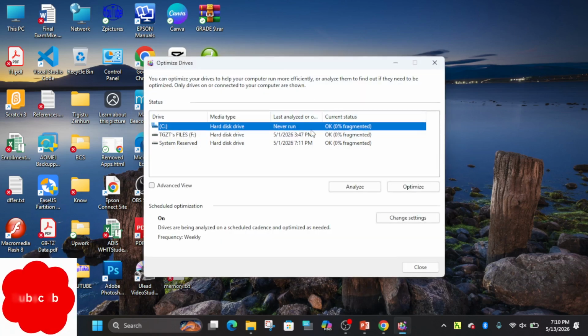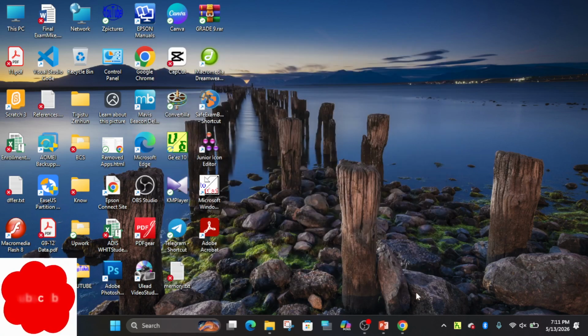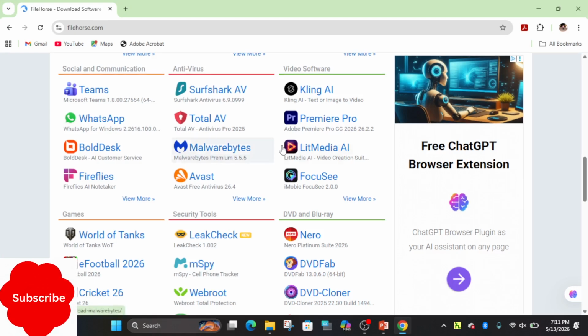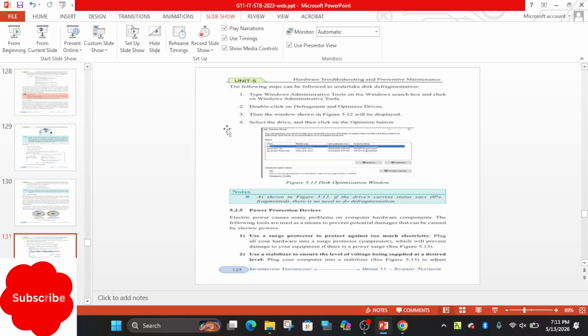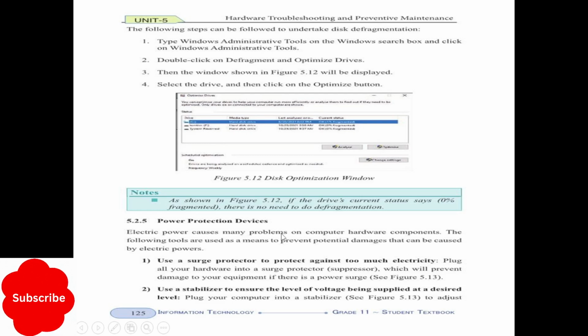Here, as you have seen, it says never run, and 0% fragmented. Therefore, it's not important to analyze and defragment. I will leave that. You can check your system's hard disk performance like this.